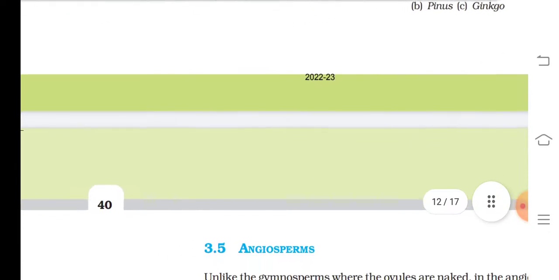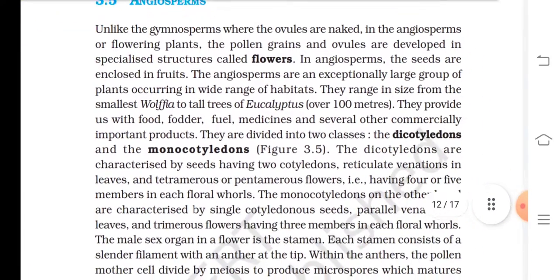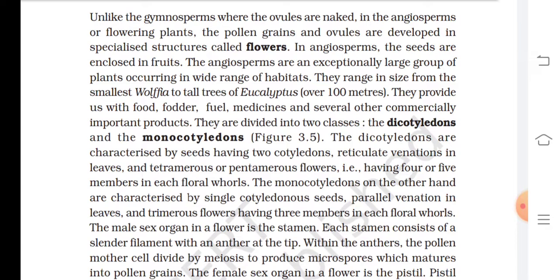Gymnosperm examples are Cycas, Pinus and Ginkgo. 3.5 Angiosperm. Unlike the gymnosperms, where the ovules are naked, in the angiosperms or flowering plants, the pollen grains and ovules are developed in a specialized structure called flowers. In angiosperms, the seeds are enclosed in fruits. The angiosperms are an exceptionally large group of plants occurring in a wide range of habitats. They range in size from the small Wolffia to tall trees of Eucalyptus over 100 meters. They provide us with food, fodder, fuel, medicine, and several other commercially important products.